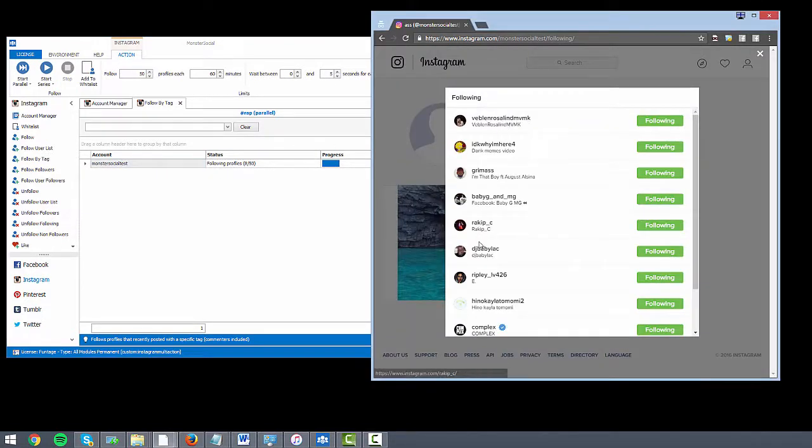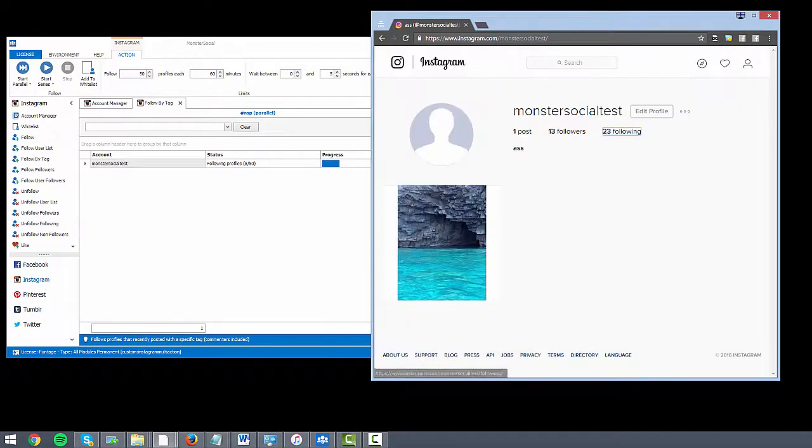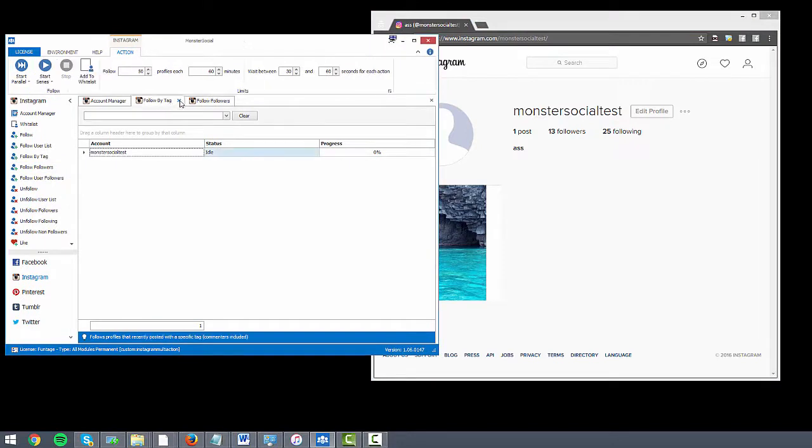Now, having a look here, we can see that these are all the accounts up above Complex that we've just followed. And I'm sure if we looked at all their profiles individually, there would be something on there that would indicate that they're into rap, or that they have tagged their profile picture with the word rap. Okay, moving on. Follow followers. Okay, let me just get rid of this.